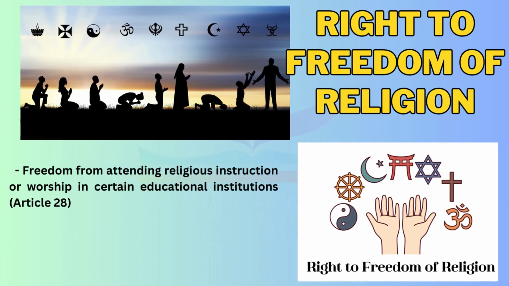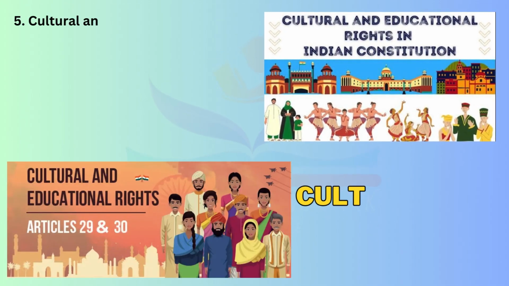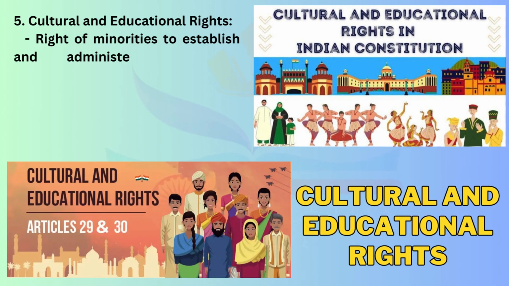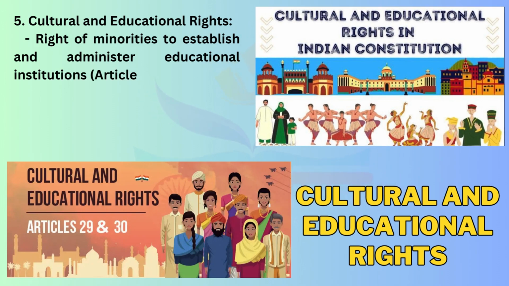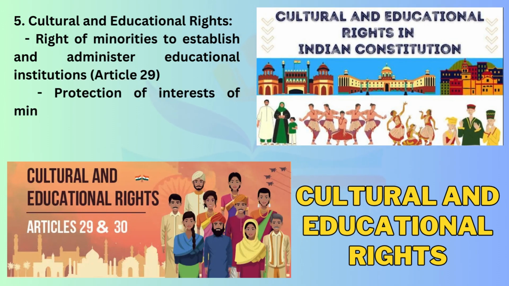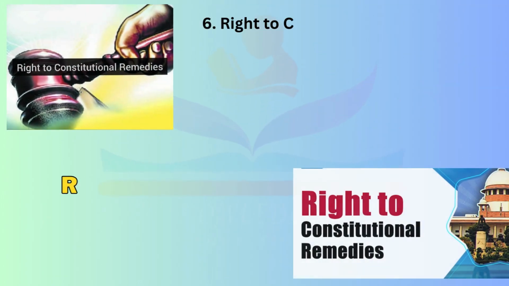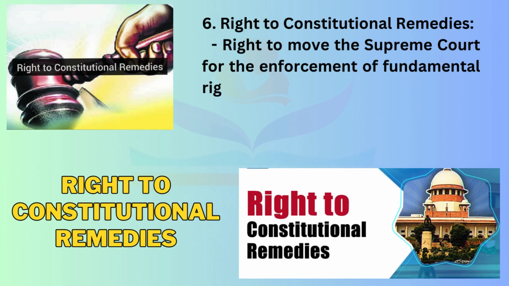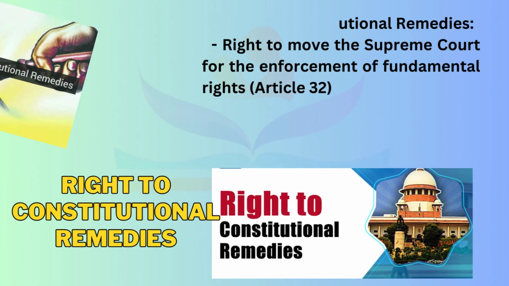5. Cultural and educational rights. Right of minorities to establish and administer educational institutions, Article 29. Protection of interests of minorities, Article 30. 6. Right to constitutional remedies. Right to move the Supreme Court for the enforcement of fundamental rights, Article 32.